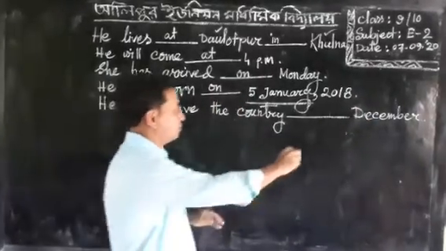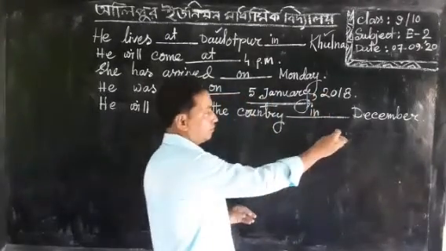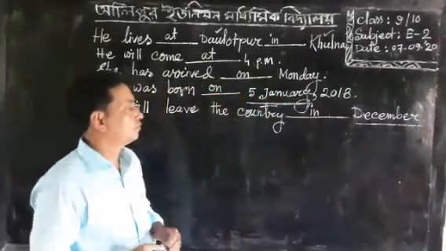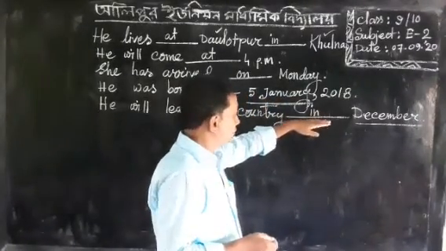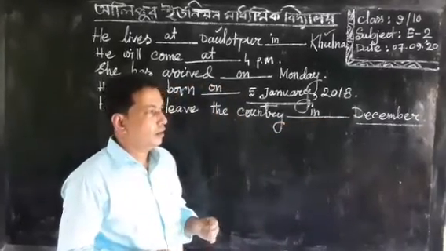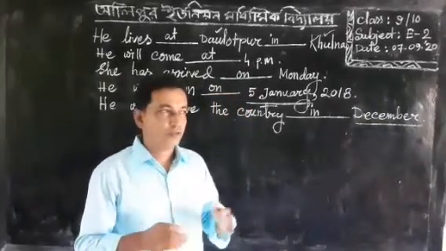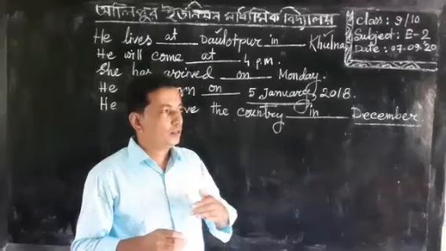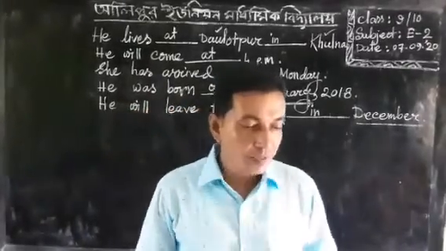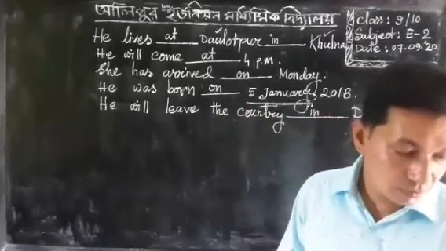So I can write here in December, because December is a name of a month, and we should write in before this month. But in the same way, if we write any past sentence, we have to write another type of preposition. Now I am going to give another type of example on the blackboard.